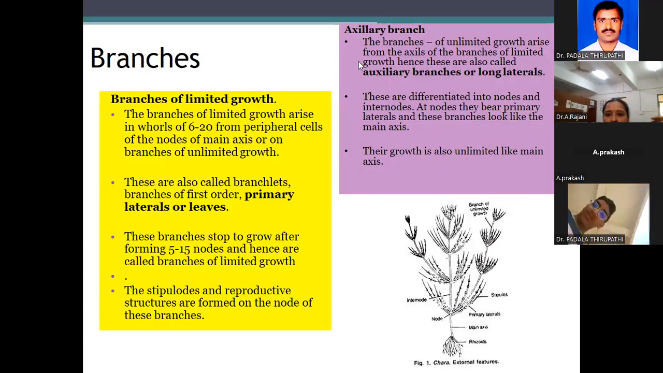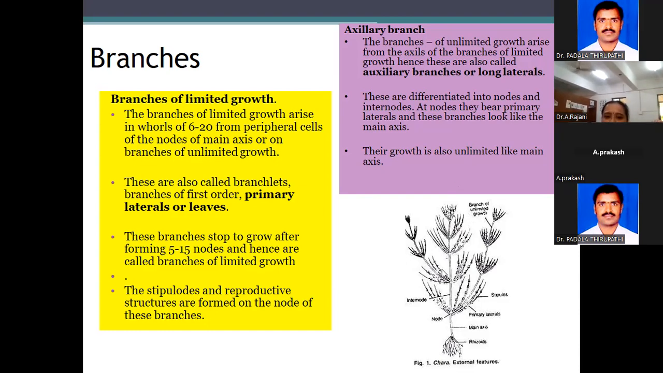Next one is the branches. Here, two types of branches are present. One is the branches of unlimited growth. The second one is the branches of limited growth. See, the main axis is there, no? This is called the branch of unlimited growth. Second, side branches are there, no? These branches are all the side branches. This is the branch of unlimited growth. The second one, this part, is called the branches of limited growth.